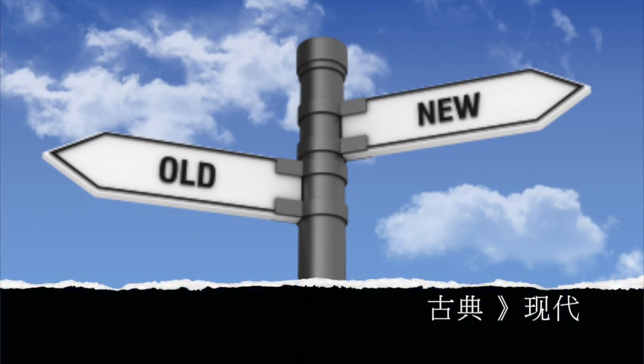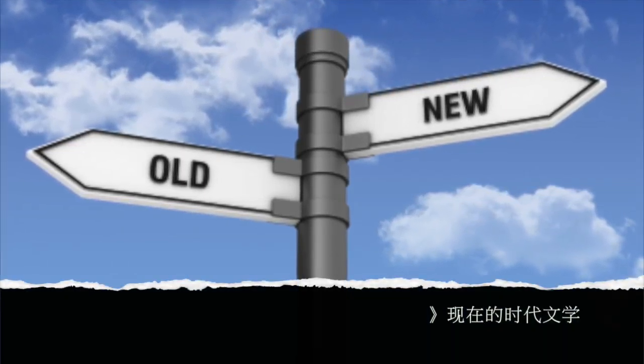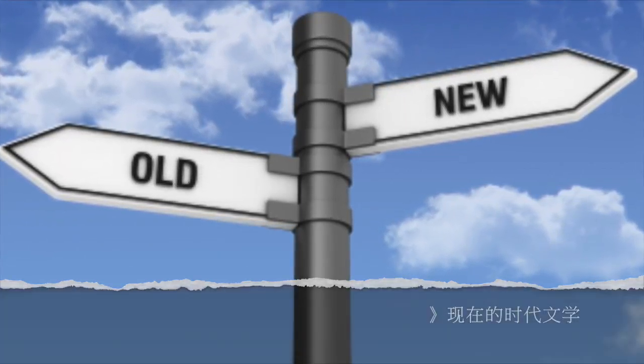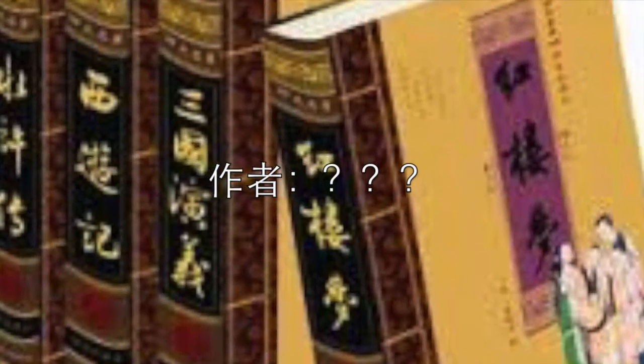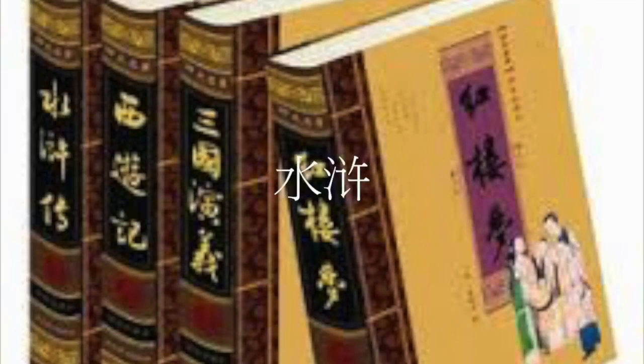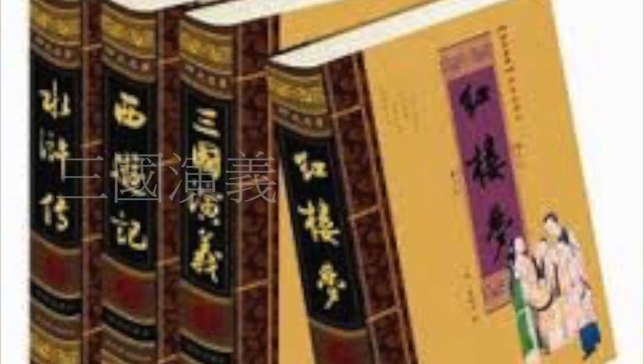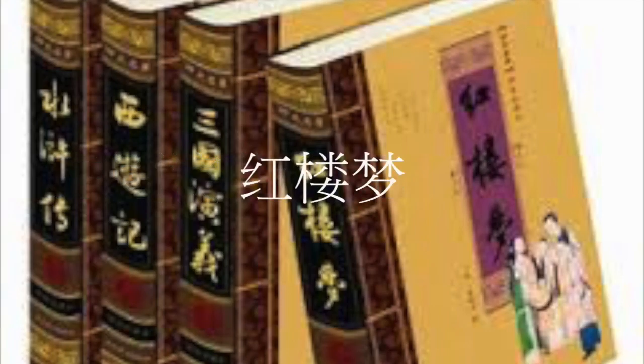Chinese literature progressed from classical to modern to contemporary to present-age literature. Famously, the Ming and Qing dynasties saw the development of the novel. Four long fictional novels are usually thought to be the best novels in Chinese literature. Interestingly, all four have disputed authorship. The novels Water Margin, Journey to the West, Romance of the Three Kingdoms, and Dream of the Red Chamber form the core of Chinese classical literature.